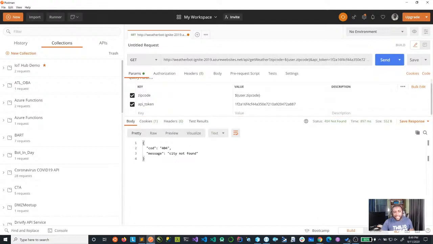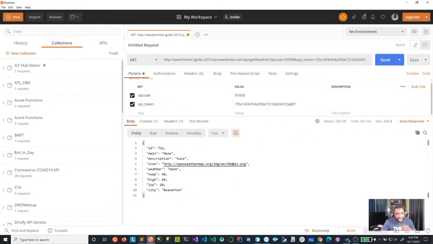And now you see that at this point, no zip code was provided. So I can go ahead and change this. So instead of doing this, don't worry, I'll change that API key as soon as that's done. So let's say 97008, and then let's do this. All right. So when you call this endpoint, this is what you get.